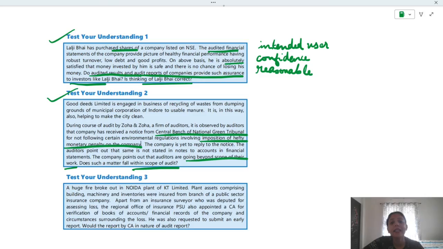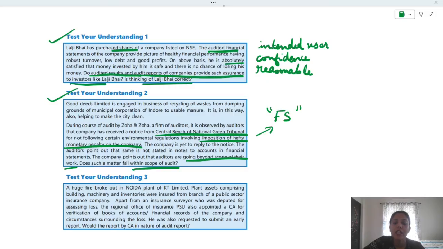Anything that is related to FS is within the scope of audit, except the preparation and presentation part. We are going to evaluate everything that is revolving within FS, right? Coming to this hefty penalty, it has an implication in FS. It appears in the expense part for sure.